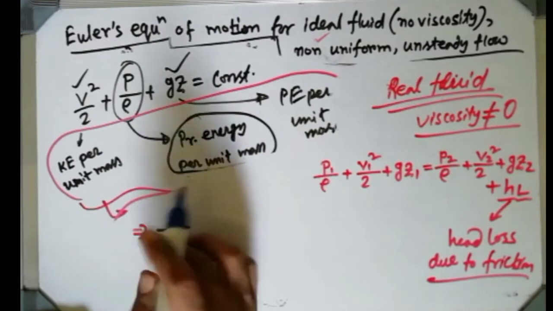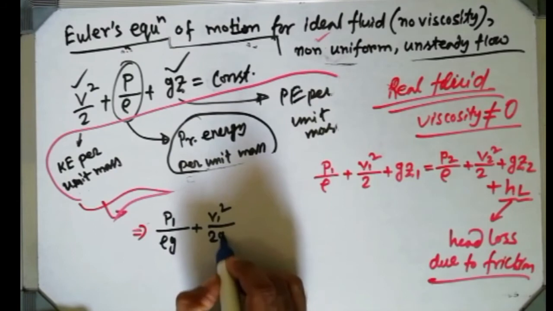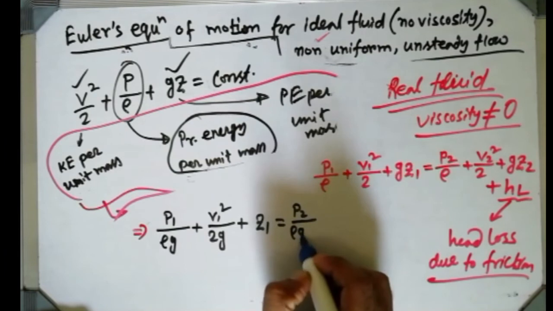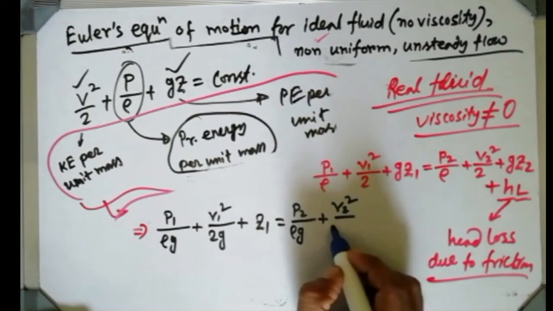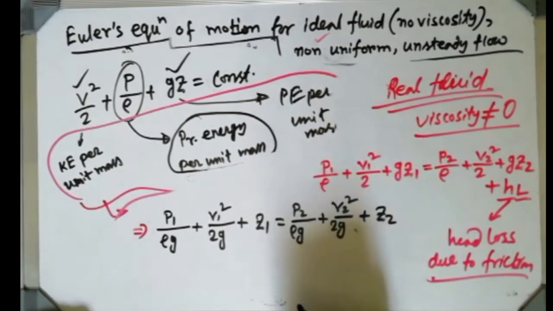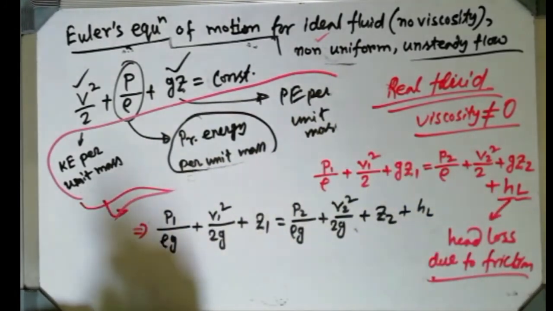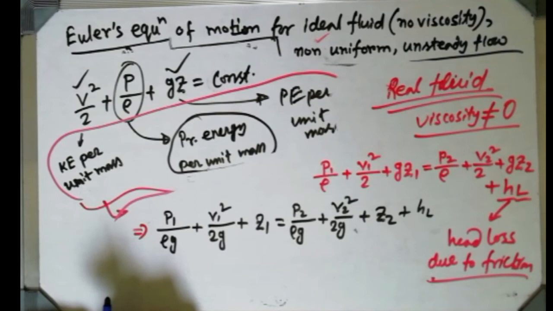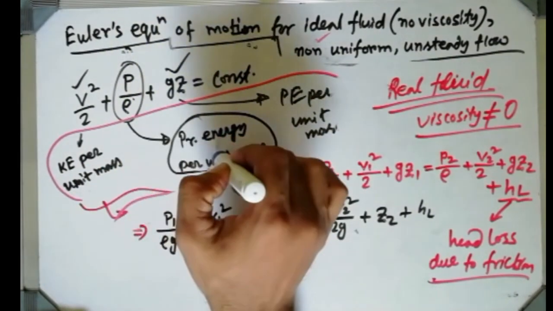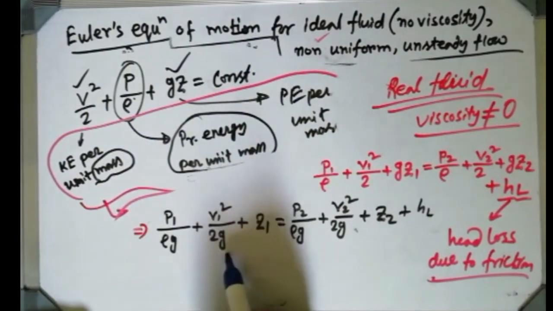Last thing, I can write this equation in this form also. Check this out. P1 by rho g plus V1 square by 2g, 1g is coming, nothing else, plus Z1 equals P2 by rho g plus V2 square by 2g plus Z2, and HL is there, head loss is there. If I write this equation in this manner, then I have written this term, kinetic energy per unit mass, pressure energy per unit mass.